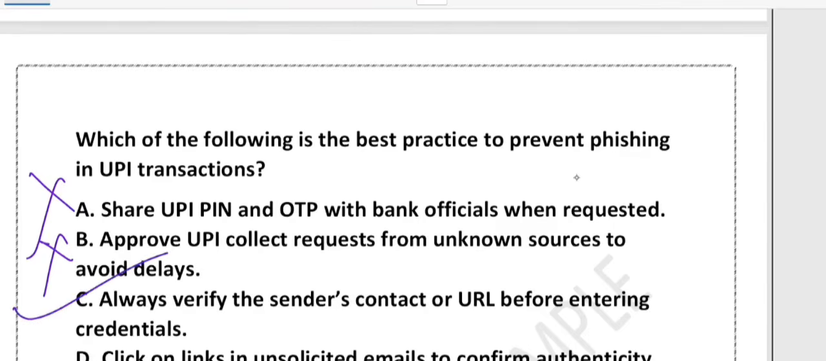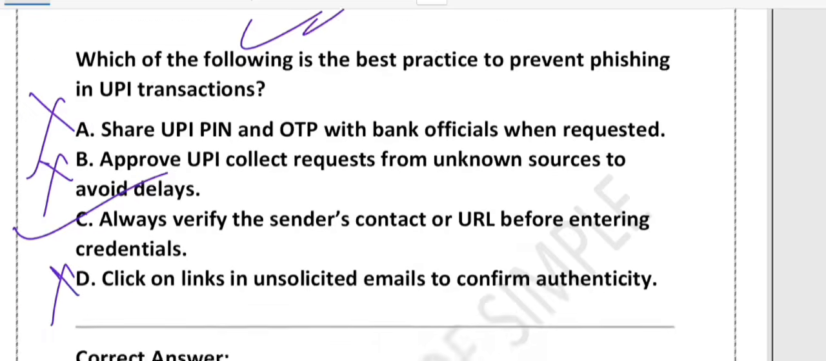Click on link in unsolicited email. This is wrong. Because click on link in a random email or message, big no. Right? No. Why? Because this link can lead to fake website designed to steal your credential. So imagine you get a message saying that your account will be blocked. Click here to confirm. If you click without checking, you might land on a fake site. So instead, always verify the link or use your official banking app. Right? I hope it is clear.